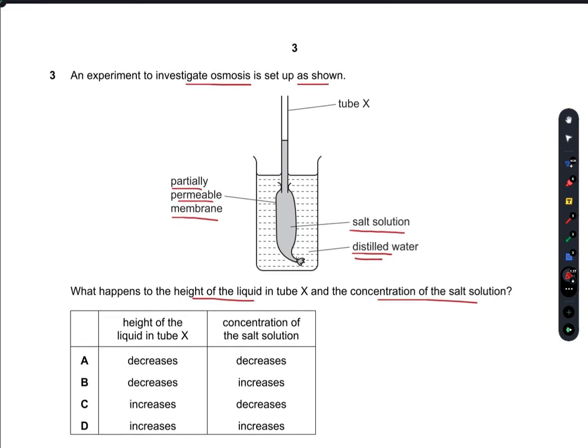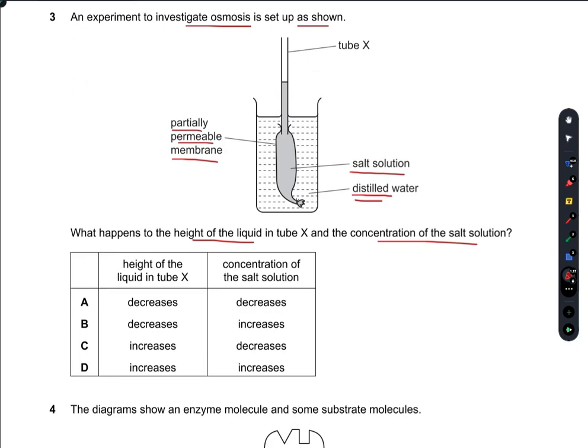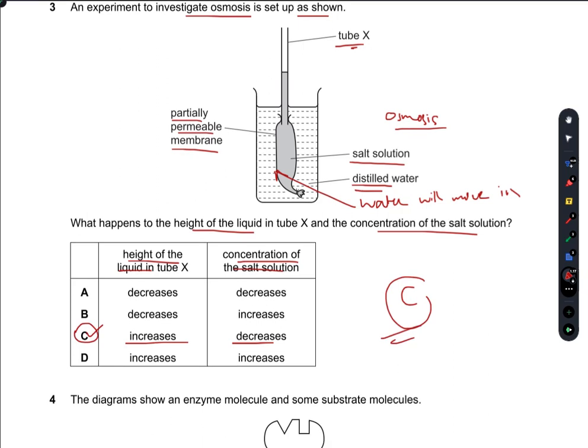When this salt solution is placed in this beaker, osmosis takes place from an area of lower solute concentration to higher solute concentration, which means water will move into the cell. The height of the liquid in the tube X would rise, and the concentration of the salt solution would decrease because now water is being added to the solution. So C is the right answer.